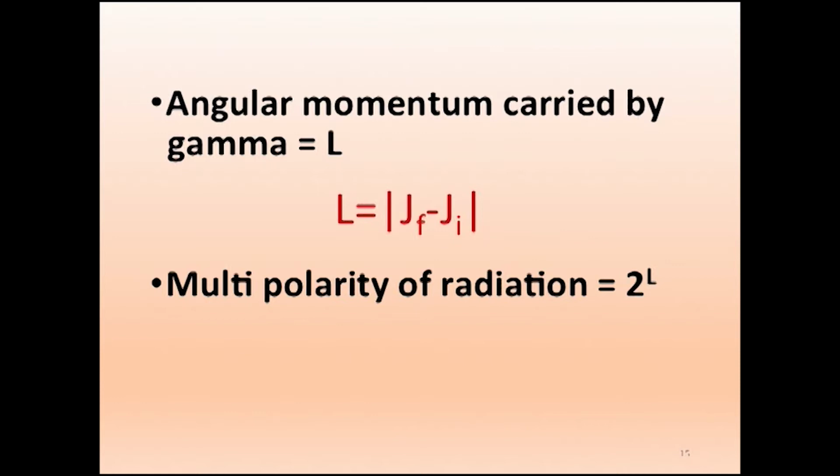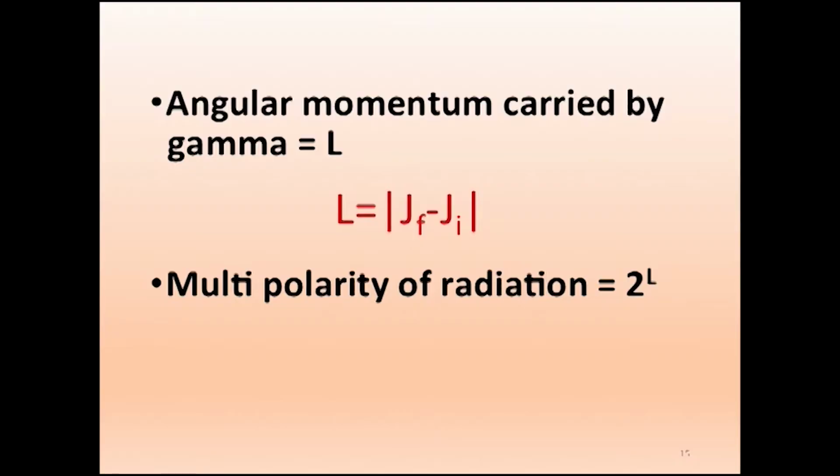We are writing the modulus because we are not worried about the sign. It is only the angular momentum, we require only the magnitude. Now the gamma which comes out will carry a multipolarity of radiation equal to 2 power L. L is the angular momentum carried, and 2 power L we call multipolarity, that is how many poles it has. It will have 2 power L poles. Suppose L equals 0, it will be 2 power 0, which is 1. Suppose L equals 1, 2 power 1, multipolarity will be 2.